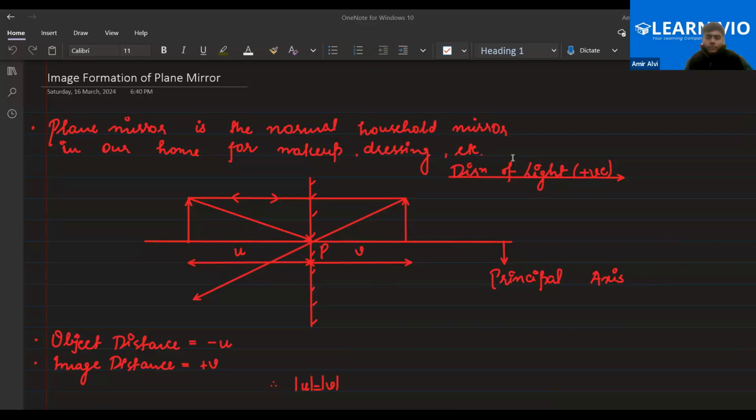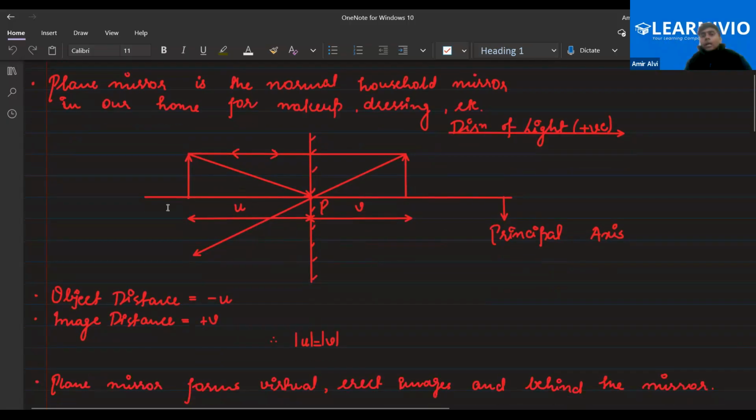Okay, that's good. Now as you can see, we assume that the right side is the direction of light, so when the light is traveling to the right, that is the direction of light. This is our assumption. So what is the type of image formed by the plane mirror? As you can see, this is the horizontal surface. The plane mirror is basically standing vertically. This is the object placed. If the light ray from the object strikes the surface at some angle, it will reflect back into the same medium with the same angle, yes or no?